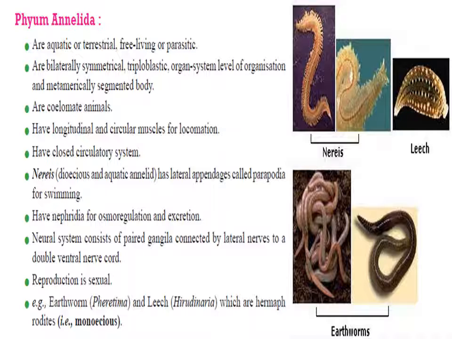These organisms are bisexual and involve sexual reproduction, internal fertilization. The development may be direct or indirect. Indirect development means they have the larval stage also. Examples are Pheretima, the scientific name of earthworm, Hirudinaria, the scientific name of leech, and Nereis.